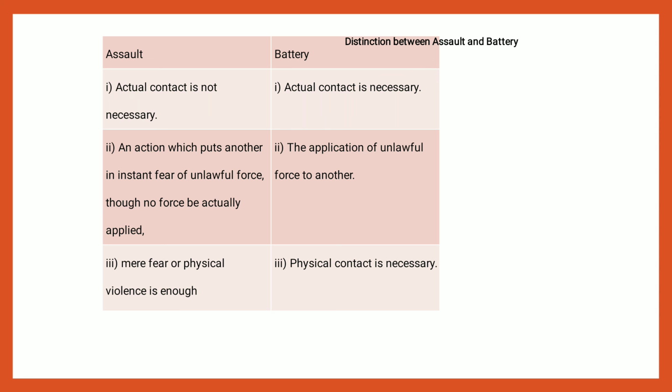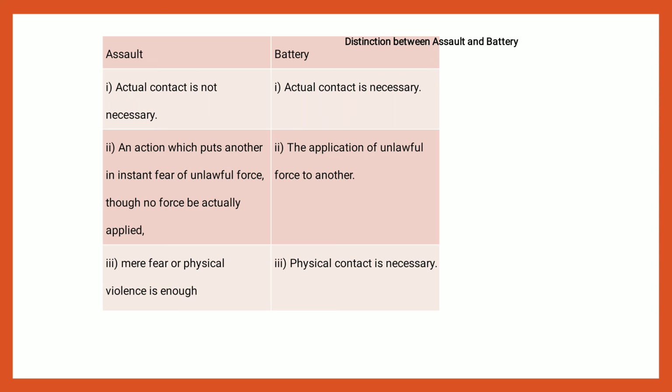Every assault may not include battery, but every battery must always include assault. Assault is an infringement of battery. Battery is accomplished, completed assault. An assault is an act indicating an immediate intention to commit a battery coupled with the capacity to carry the intention into effect.